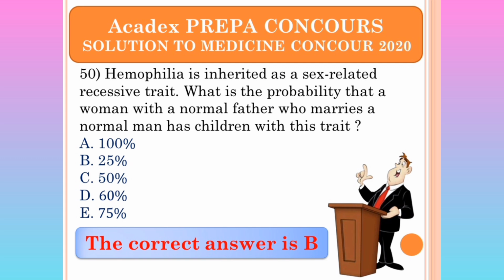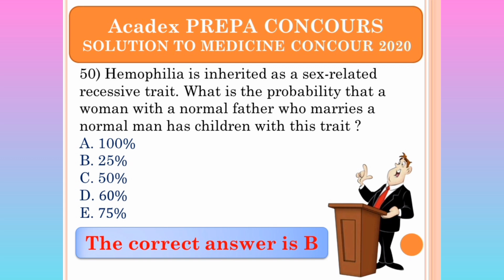Hemophilia: what is the probability that a woman with a normal father who marries a normal man has children with this trait? The fact that the woman had a normal father means that the woman could be a carrier of the hemophilia trait. Since it is a recessive trait, the woman could be heterozygous, a carrier, and she gets married to a normal man.